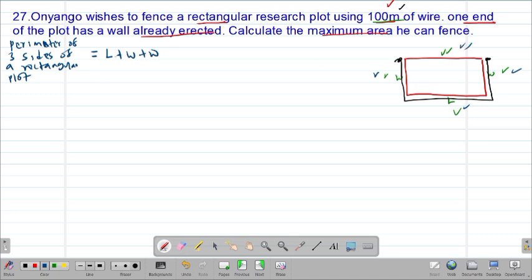That is why we are not including it in our calculation. So this one must be equal to 100 meters. So clearly this can be written as length plus width plus width.